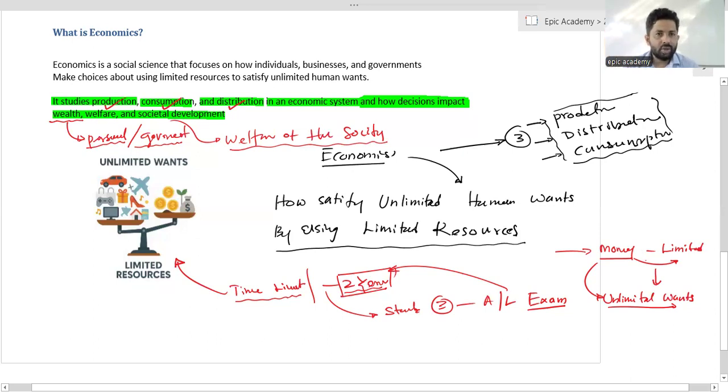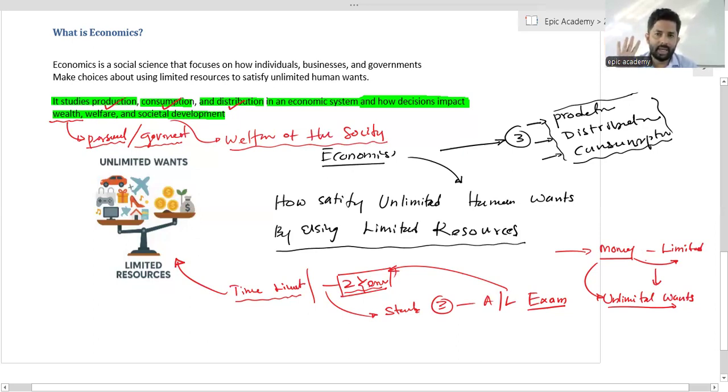Economics is a social science that focuses on how individuals, businesses, and governments make choices among using limited resources to satisfy unlimited human wants. We are not going to discuss only the individual decisions taken by the consumer or the producer. We are going to discuss individual decisions, business decisions, meaning firms or organizational decisions, and decisions taken by the government.